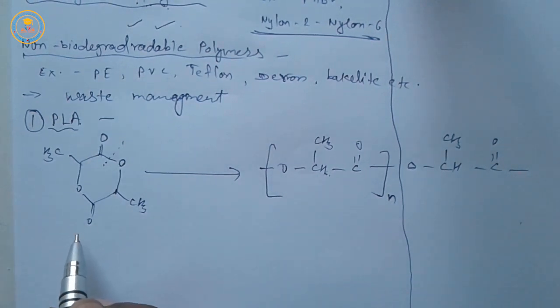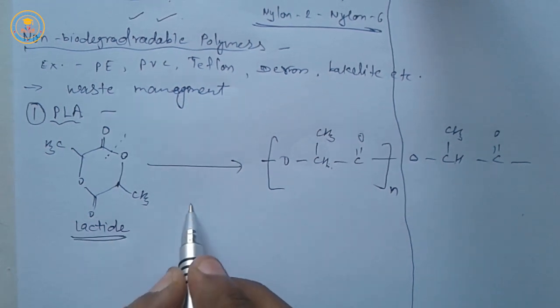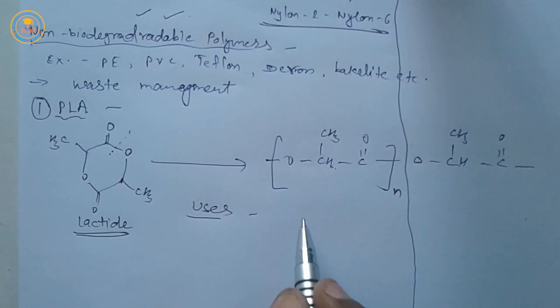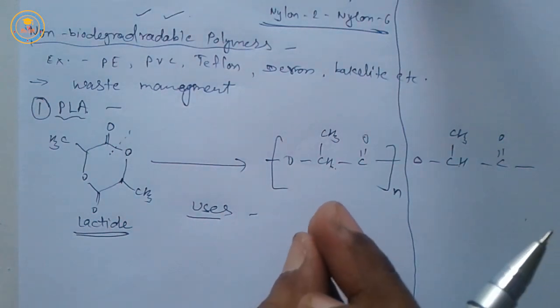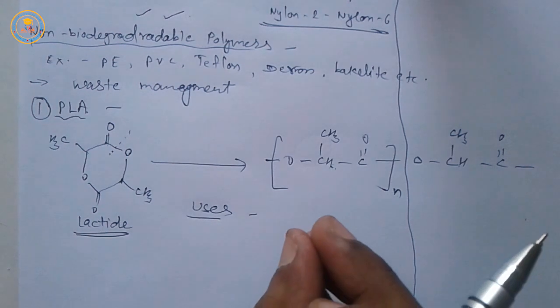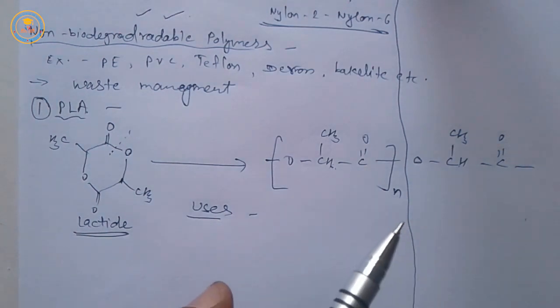It is lactide molecule. Next, usage of PLA. Mainly it is used in the medical field for making stitches, dialysis, etc.